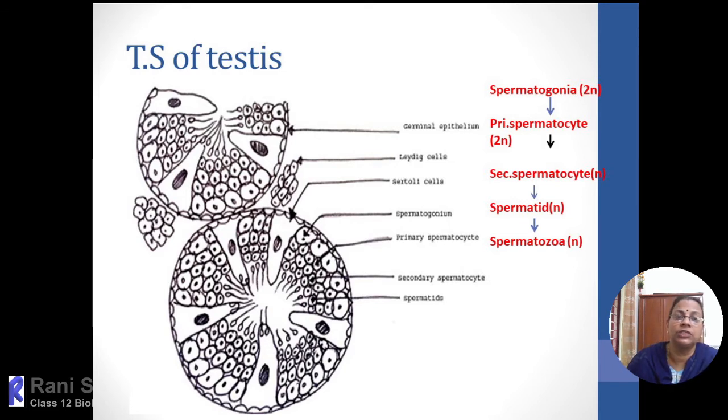So in this figure, you can see the mass of cells called Leydig cells, which secrete the androgen, and this androgen, testosterone, controls or regulates the whole process of spermatogenesis as well as the secondary sexual characteristics in the human male. That means the muscular nature of the male, then a broad chest, a low pitched voice, and excess hair growth, etc. in our body parts. All these things are regulated by the androgen.